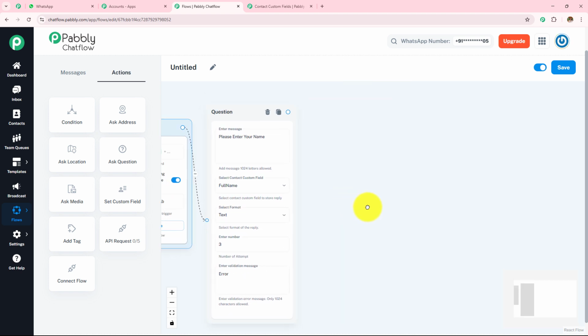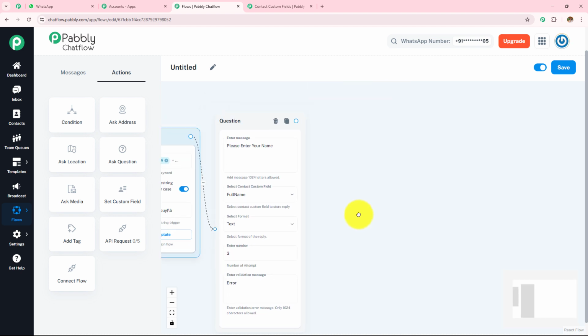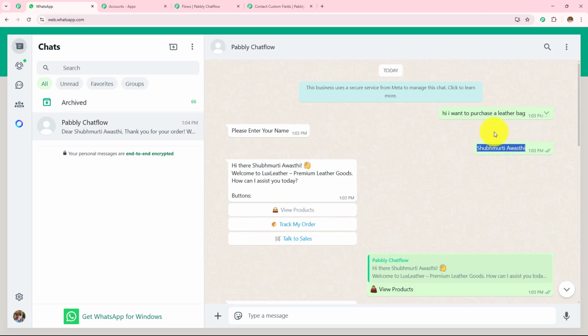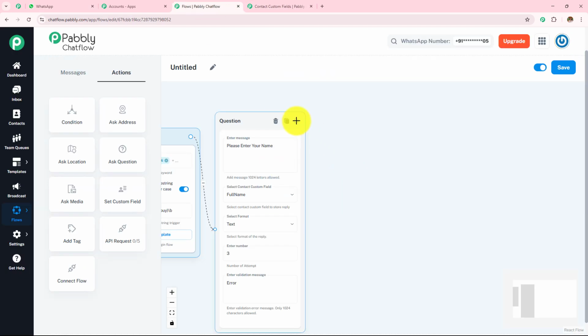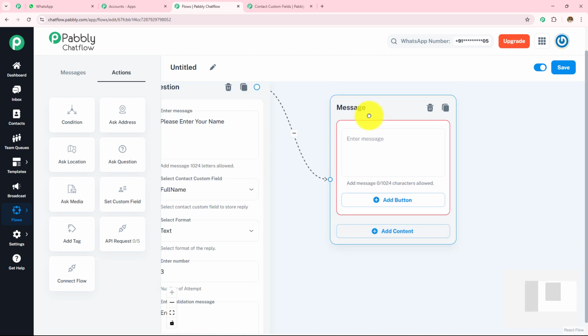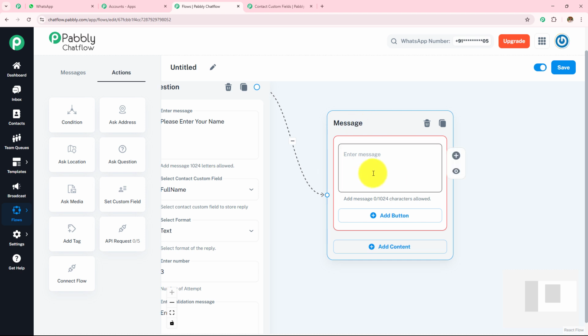Now here I have asked the question, and as soon as I ask the question, I want to send them the personalized message. As soon as they reply to me with a name, they will be sent this personalized message, hi there. Now I'm going to do the same, and for that I'm going to first build a connection between this circle, and then in my choose content type, I'm going to select text plus button, and then I'm going to enter the message.